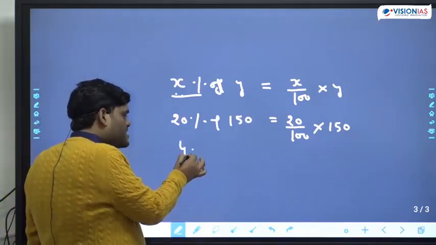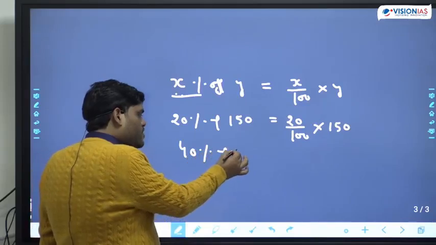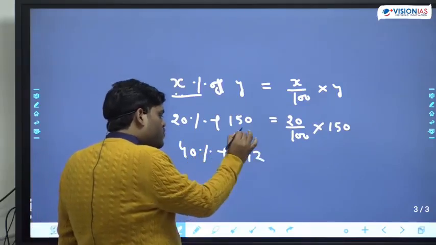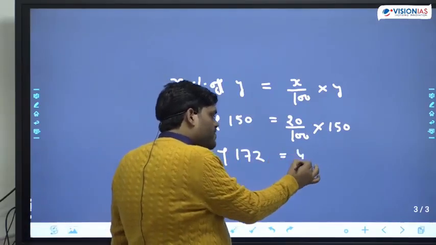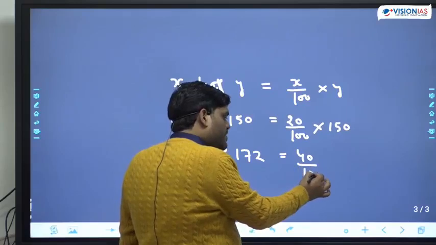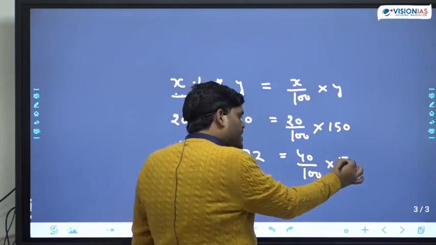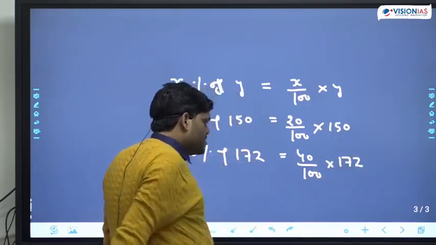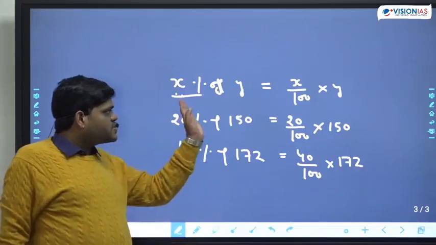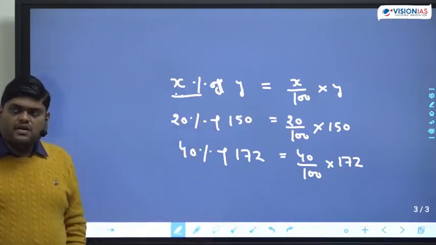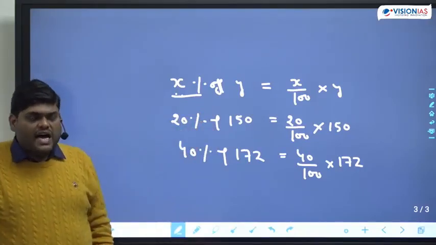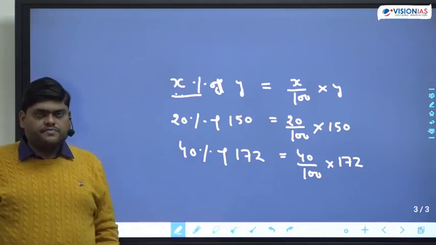Then suppose they are asking 40% of 172. Simply what we will do? We will do 40 upon 100 multiplied by 172. This is the meaning of X% of Y.